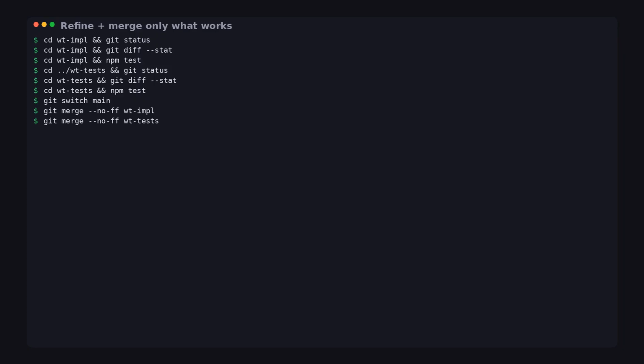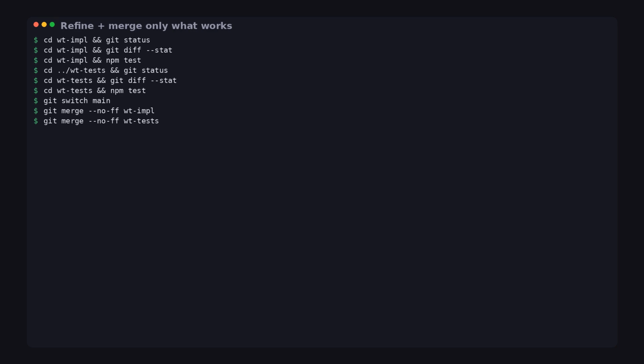Now for the part that usually trips people up: refinement. AI will sometimes get 80% right and leave you with one failing test or one missing wiring detail. That's normal. Here's how I handle it without wrecking my main context. I don't chat my way out of failures.